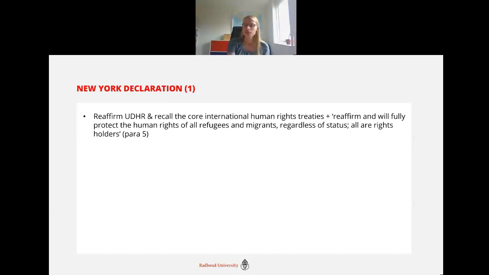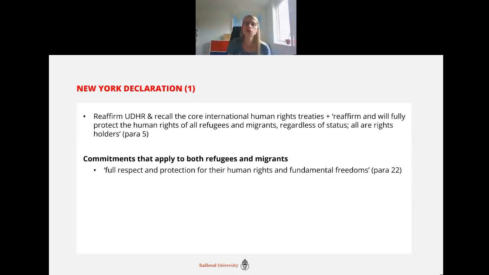have human rights. However, as you probably also know, the New York Declaration is divided in a number of parts where states distinguish their commitments towards, on the one hand, the ones that apply to both refugees and migrants, and then on the other hand, the ones that apply only to migrants and the ones that apply only to refugees. And here we will see that states also seem to consider that they have different obligations and less far-reaching obligations towards migrants as they do towards refugees.